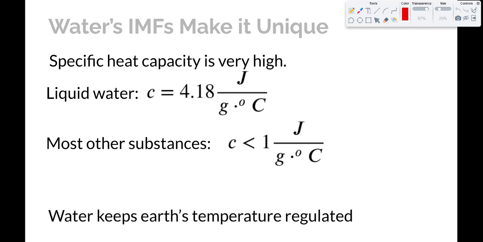And the consequence of that for life on Earth is that water keeps Earth's temperature regulated. It takes a lot of energy to make its temperature go up and down, and because the surface of the Earth is covered with a lot of water, that keeps our planet from going down to near absolute zero at night and then going to hundreds or thousands of degrees during the day.